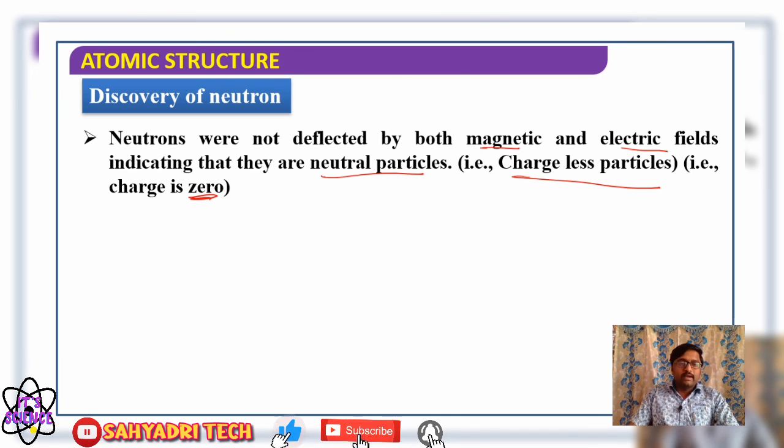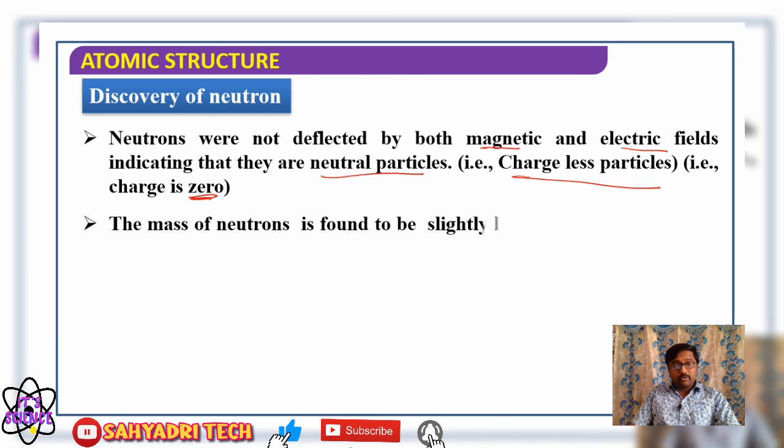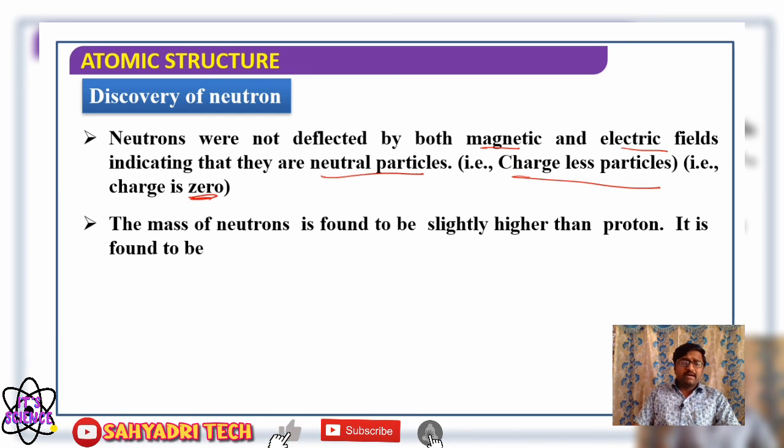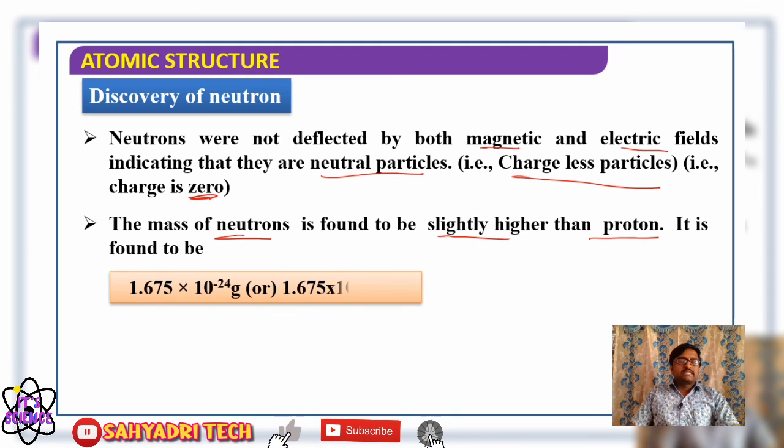Yes or no? Well, then what about mass? Regarding mass, the mass of a neutron is found to be slightly higher than that of a proton, with the value 1.675. For proton, how much did we say? 1.672 into 10 raised to minus 24 gram is the mass of a proton.